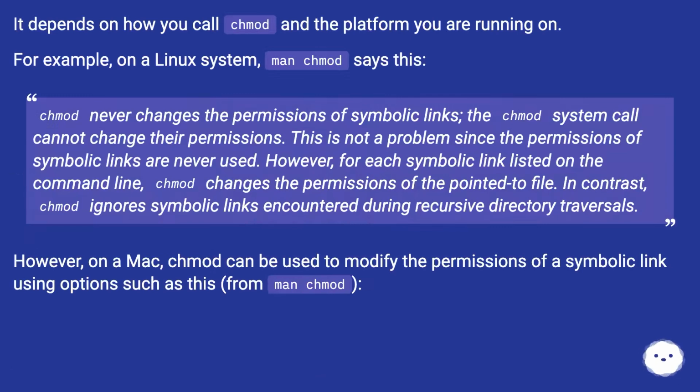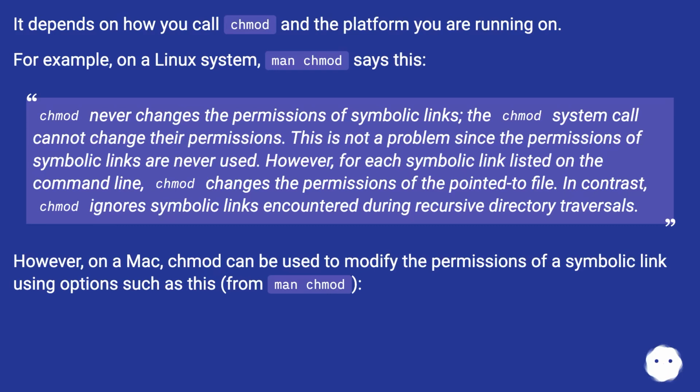For example, on a Linux system, man chmod says this: chmod never changes the permissions of symbolic links. The chmod system call cannot change their permissions. This is not a problem since the permissions of symbolic links are never used. However, for each symbolic link listed on the command line, chmod changes the permissions of the pointed-to file. In contrast, chmod ignores symbolic links encountered during recursive directory traversals.